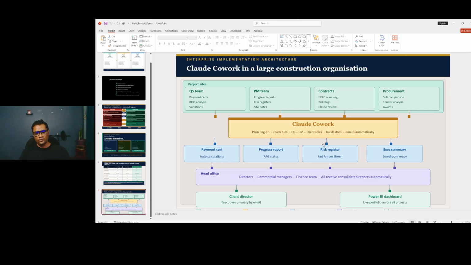Then there will be layoffs, right? There are so many things that will happen. So how do we prepare for this disruption, in terms of QS and construction professionals? That's the challenge we have now. How can we solve it? That's the progress we are going to make from this week.